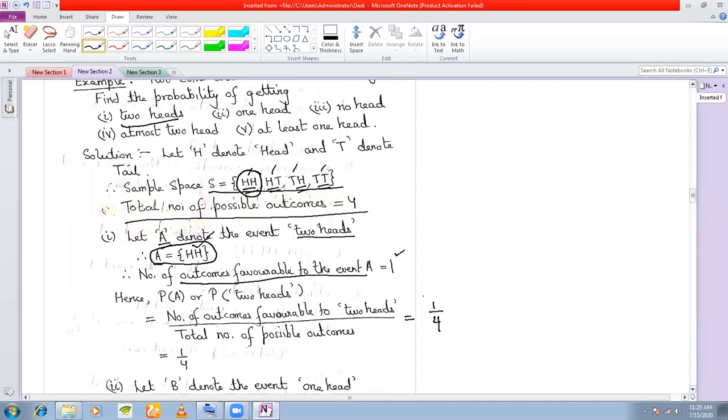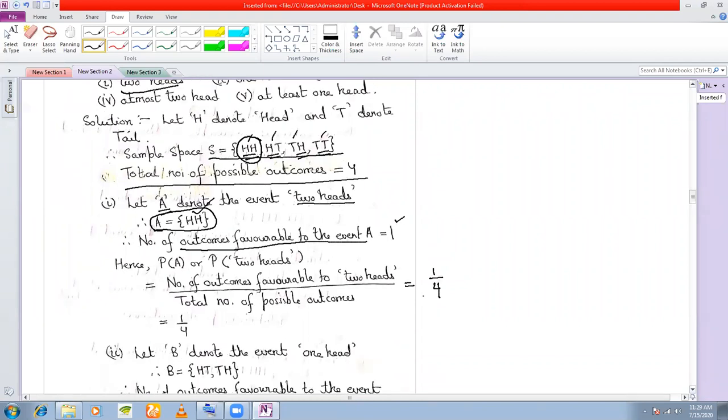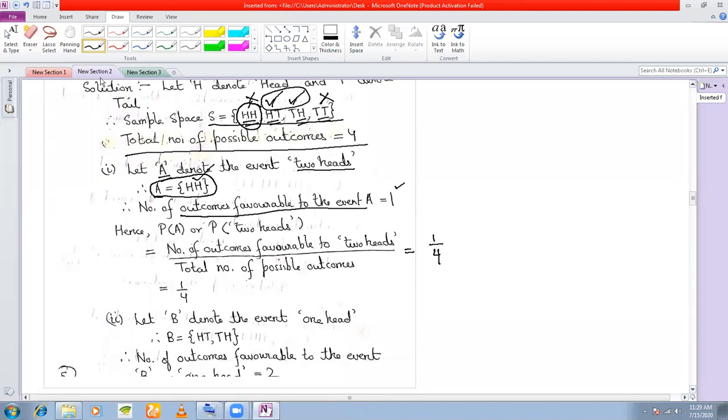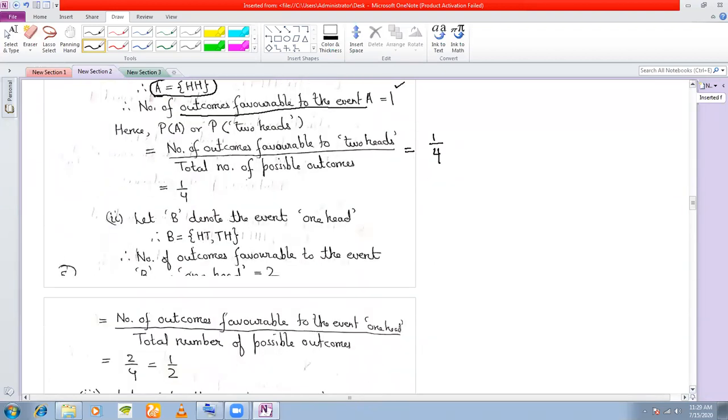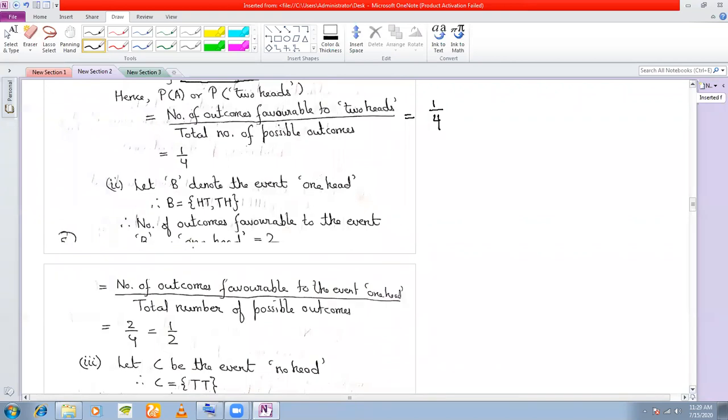Look at the second question. Probability of getting one head. Okay, see my sample space is this. What is one head? One head means exactly one head, right? So I will reject this event. Okay, I will take this, I will take this, and I will reject this, isn't it? So how many events I am picking up? 2. So that means for the second one, 2 by 4.